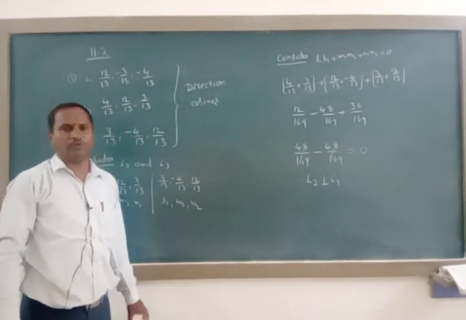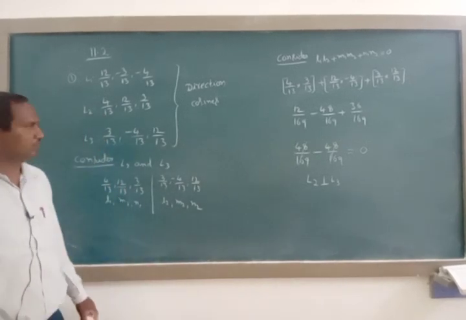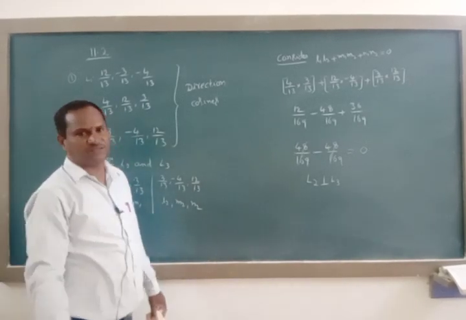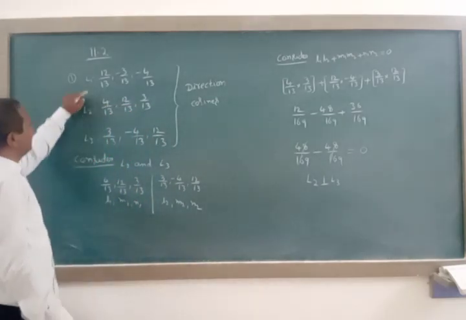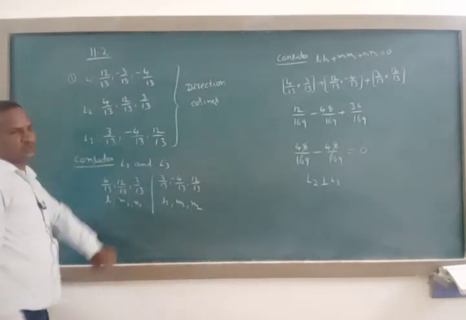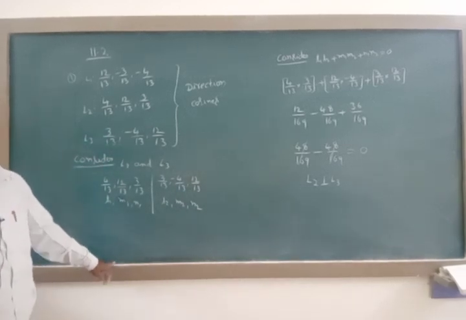We already proved L1 is perpendicular to L2, and just now we proved L2 is perpendicular to L3. Now let us consider L1 and L3 also. We must check here.